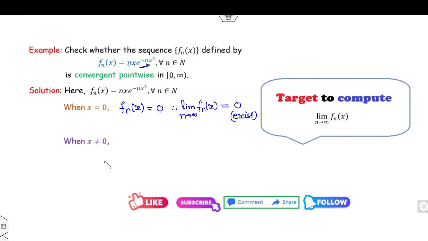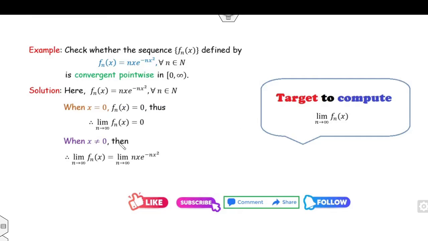Fine. Similarly, when x is non-zero, then your limit will be this case. Now if you substitute infinity, this number will be infinity. This is e raised to power infinity, so it is an indeterminate form. How can you write that? I can write this as infinity by infinity form: nx divided by e raised to power n x square.